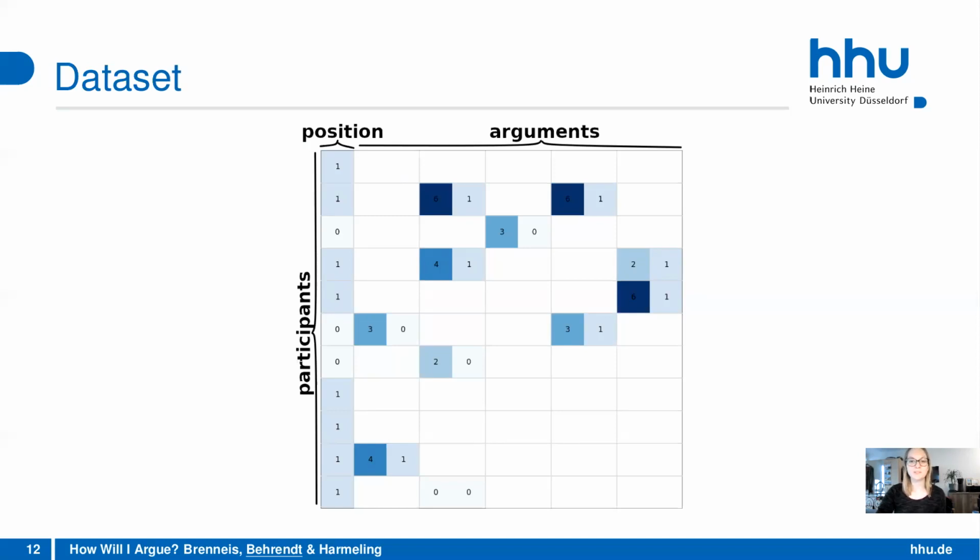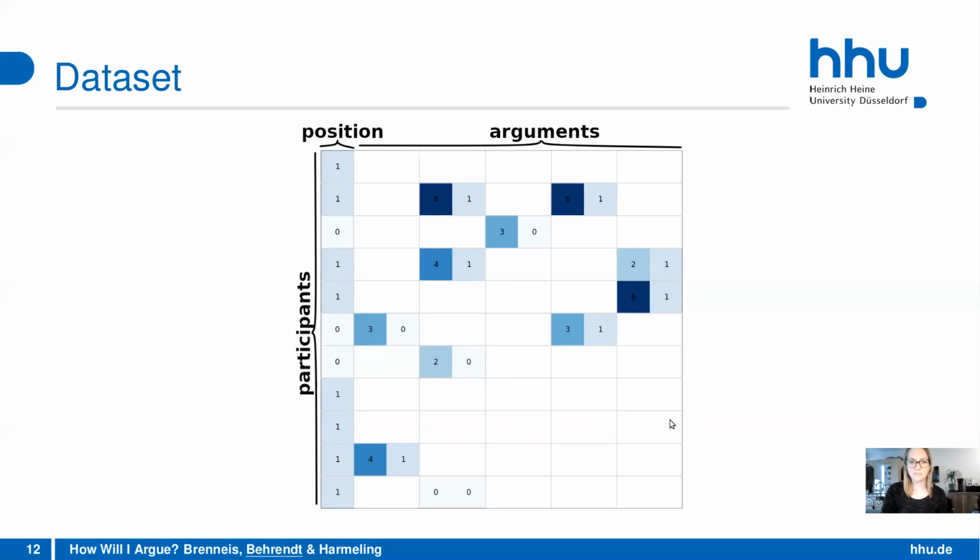Then for each argument, we collected the two values that I showed you before. The first one is the conviction of the user regarding the argument, on the right side. The second one is the weight of the argument, which is a value between 0 and 6. So this is what the data looks like if you zoom in.